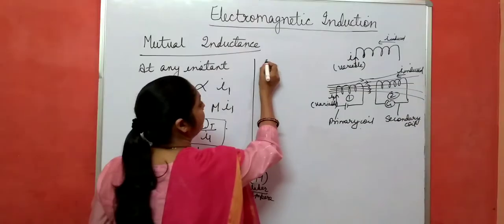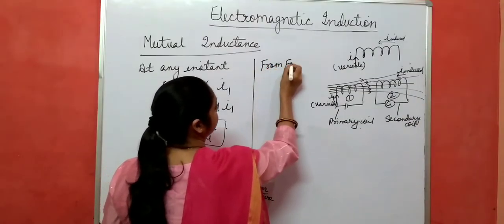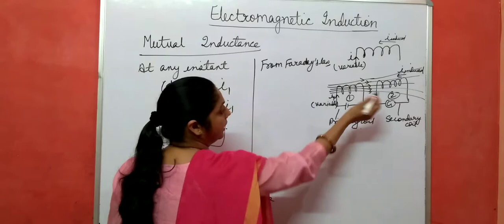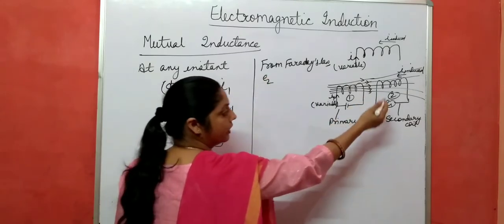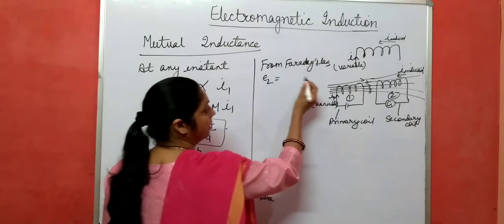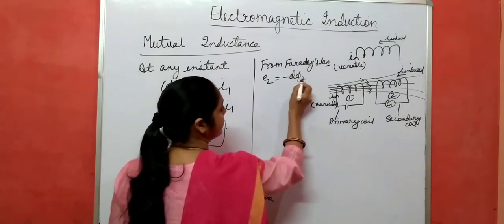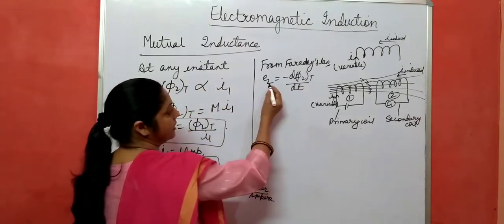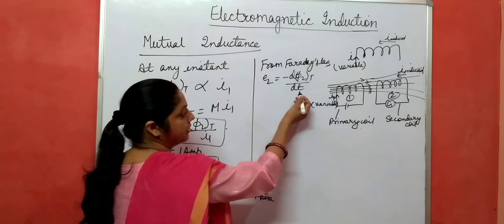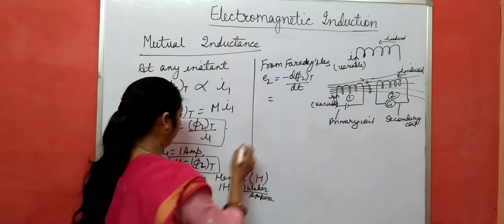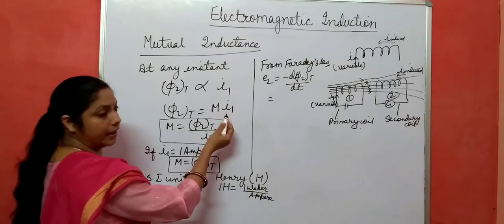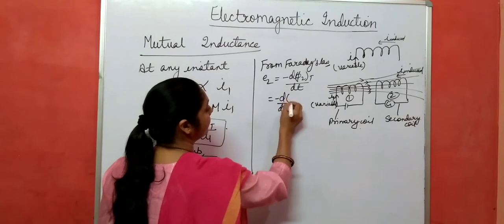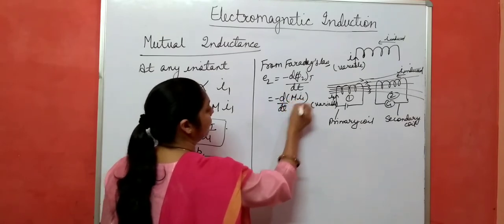Now what happens? From Faraday's law, the EMF induced in the second coil, the secondary coil, is equal to the rate of change of total flux in the secondary coil. This E2 equals minus d phi 2 total by dt. And from here, phi 2 total is M I1. You put here minus d by dt of M I1.